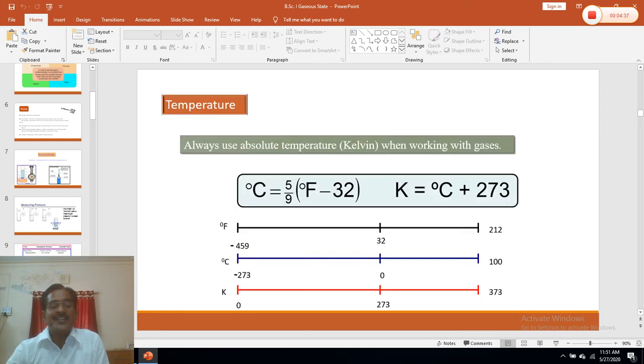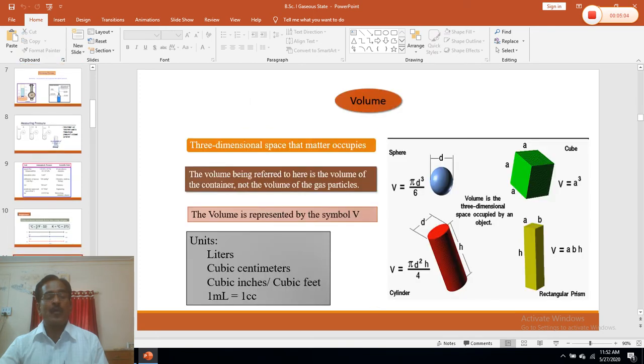Now another characteristic property of gas is the temperature. So temperature is nothing but the degree of hotness. This temperature is commonly expressed in degrees Celsius. The SI unit of temperature is Kelvin, and sometimes Fahrenheit is also used. So degree Celsius is related to Fahrenheit by this equation, and degree Celsius can be converted into Kelvin by adding 273. So temperature is one of the variable characteristic properties of the gas.